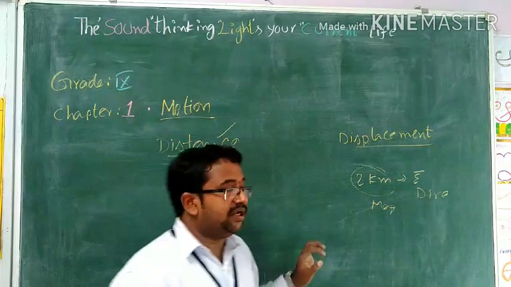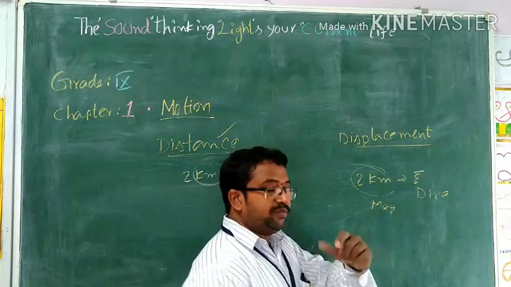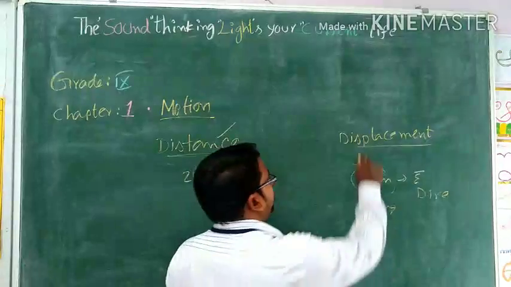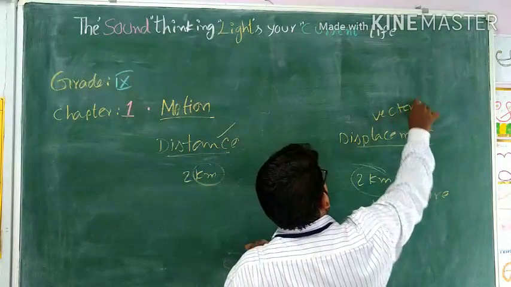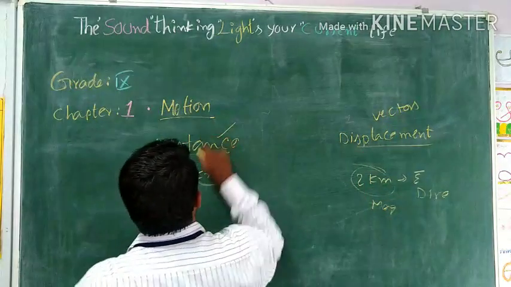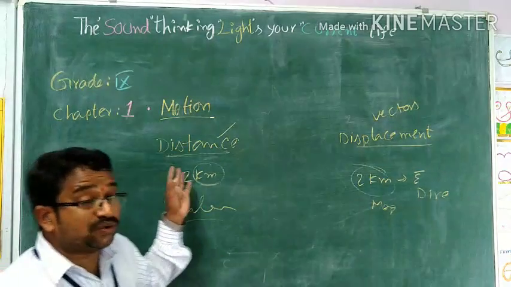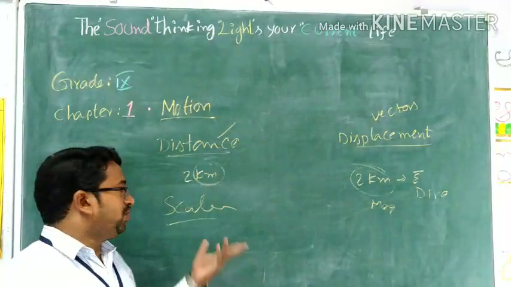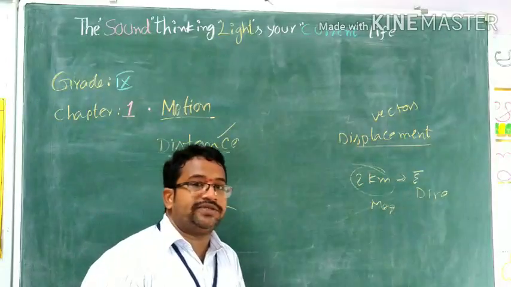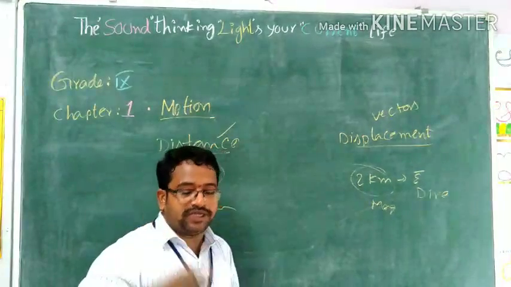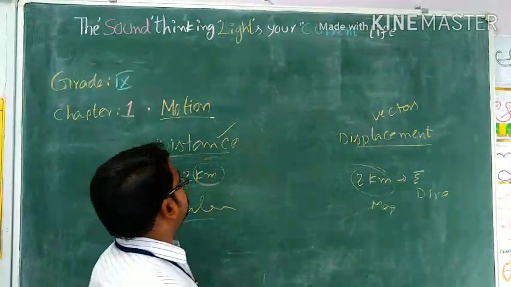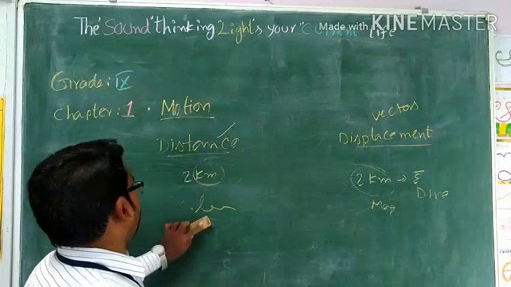Magnitude and direction. The physical quantity which has both magnitude and direction is called a vector. What do you call that? Vectors. Whereas this one is a scalar. Why is it a scalar? Because it has only magnitude, no direction. The physical quantity which has only magnitude but no direction. What do you call that? Scalars. So here distance is a scalar.